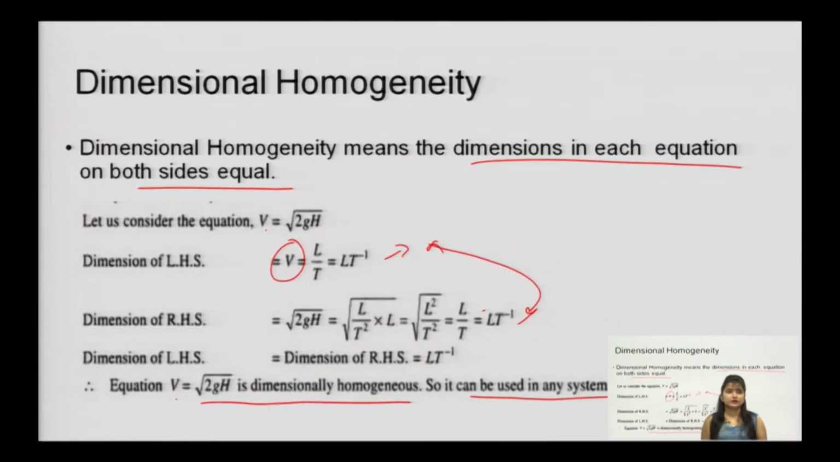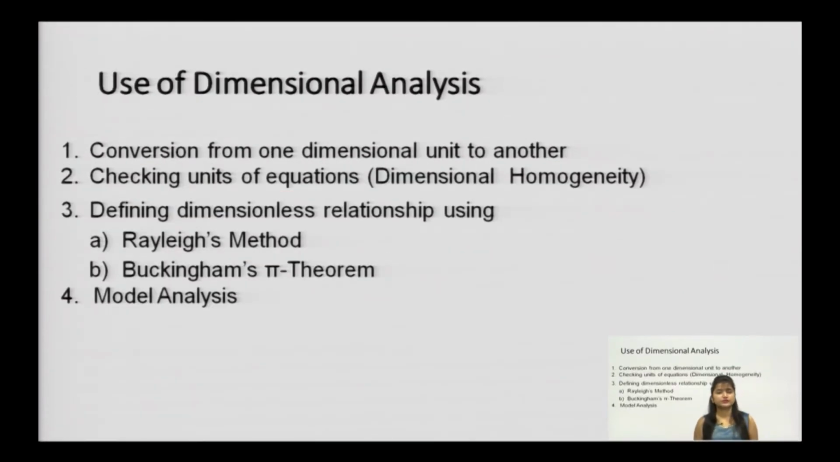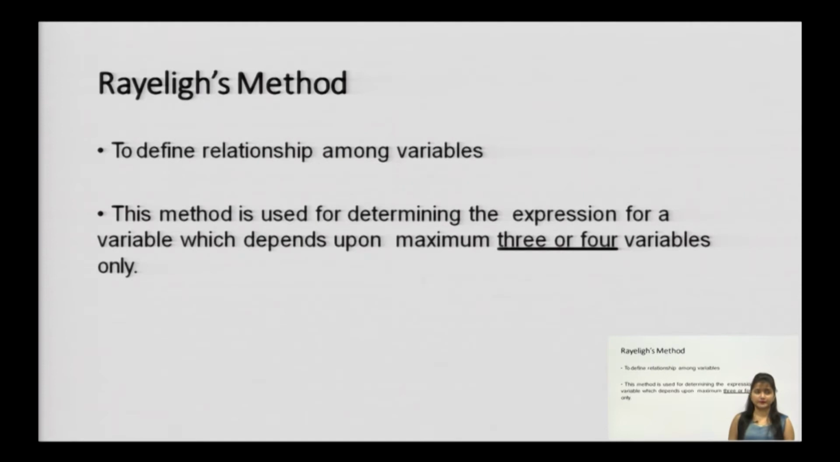Coming to the third checklist item, defining a dimensionless relationship, the use of dimensional analysis helps us define the dimensionless relationship. Under it two methods come, Rayleigh's method and Pi-Buckingham method, method 1 and method 2. Let us discuss method 1, Rayleigh's method. Both Rayleigh's method and Pi-Buckingham method define the relationship between the variables, that is the dependent variable and independent variables.